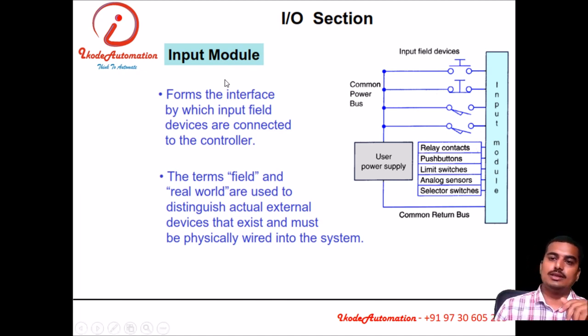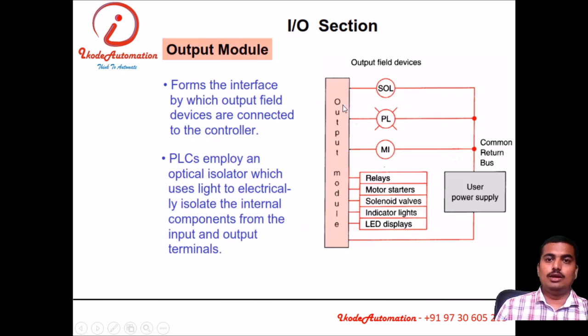So very first we'll see what the input devices are. Input devices are nothing but push buttons, toggle switches, selector switches, pressure sensors, relay contacts, limit switches, analog sensors and so on. Then output devices are solenoids, pilot lamps, contactors, relays, motor starters, solenoid valves, indicators and other actuators like motors and so on.